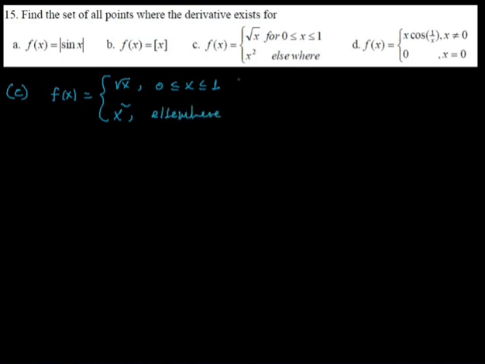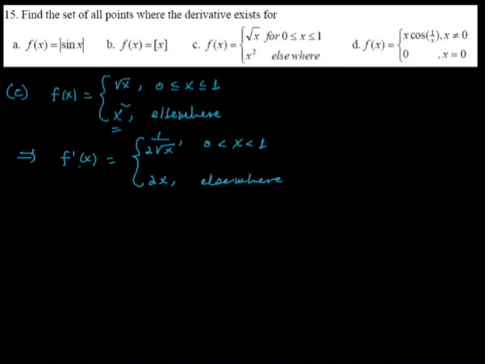So the derivative of this function becomes 1 over radical x derivative means 1 over 2 times radical x. So this happens for x between 0 and 1, and it becomes 2x. The derivative of x squared is 2x, and this happens elsewhere.